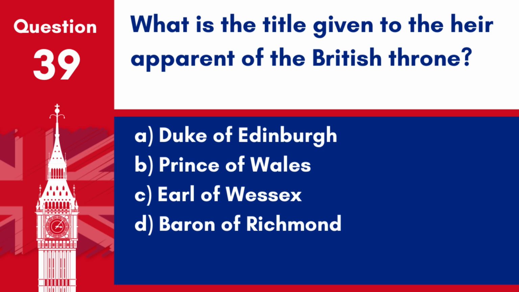Question 39. What is the title given to the heir apparent of the British throne? A. Duke of Edinburgh. B. Prince of Wales. C. Earl of Wessex. D. Baron of Richmond. Answer: B. Prince of Wales. The title Prince of Wales is traditionally given to the heir apparent of the British throne.